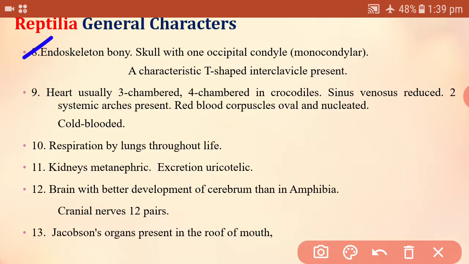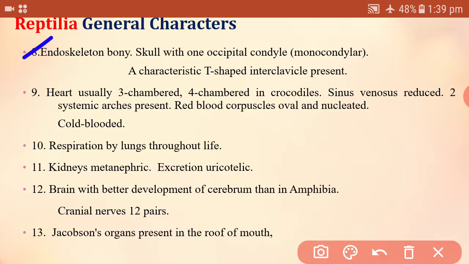This occipital condyle is a knob-like structure by which the head is attached to the trunk region, that is, the skull articulates with the vertebral column.